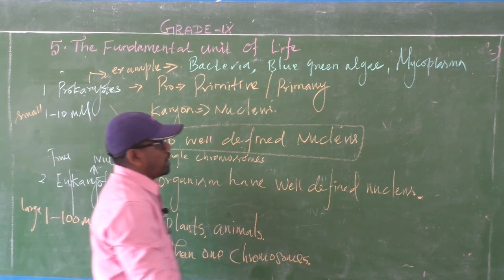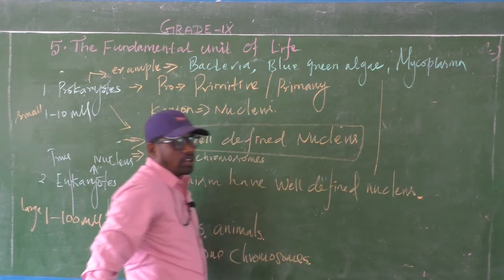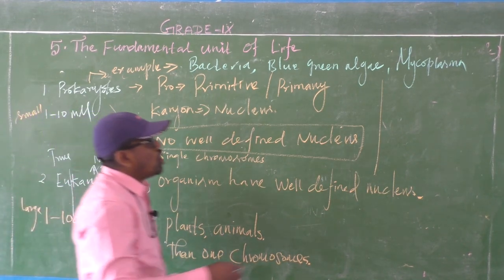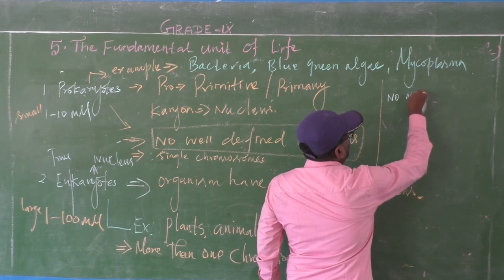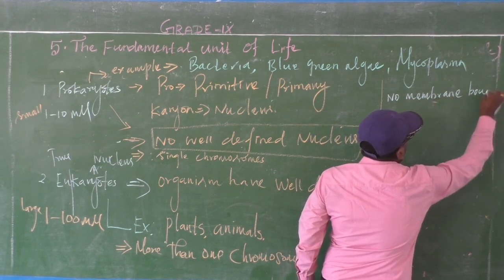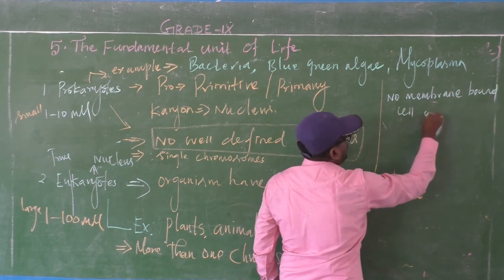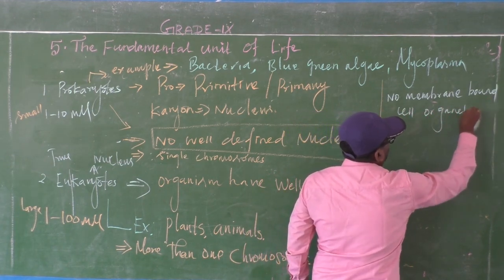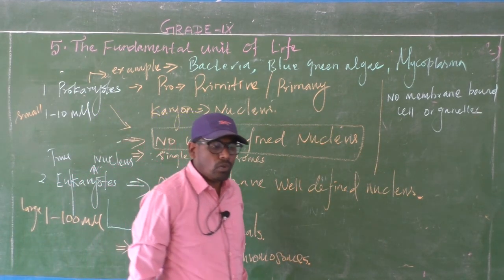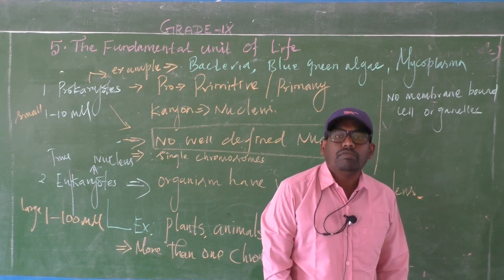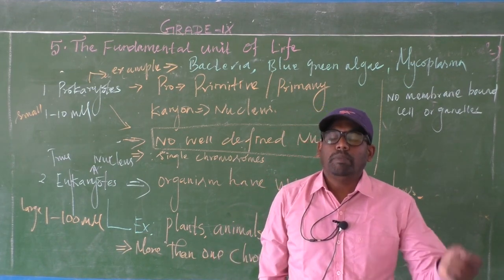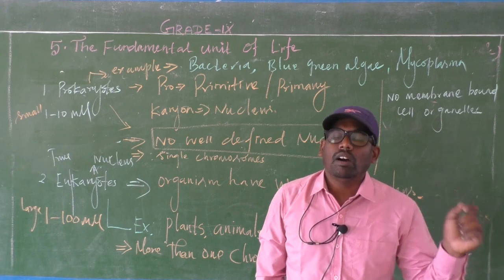Okay, next point. In the prokaryotes, there are no membrane bound cell organelles. What are membrane bound cell organelles? The organelles which have two layers of membrane, that may be an intermembrane or outer membrane.